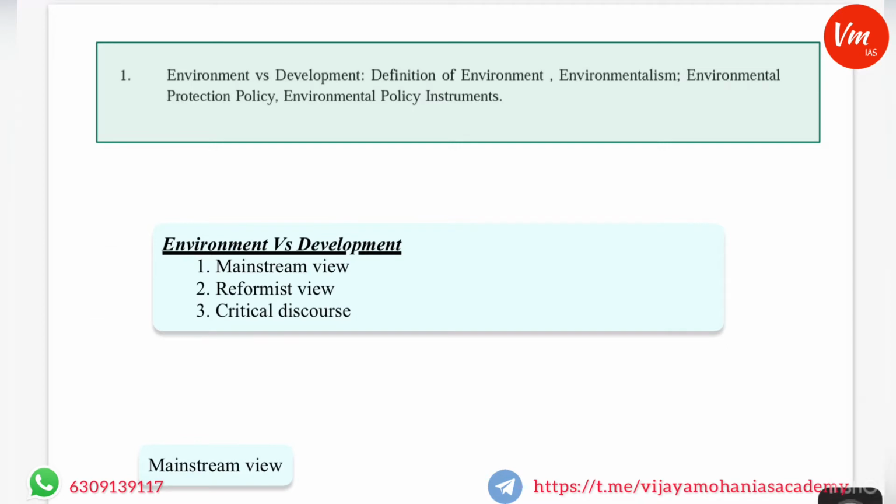If you see the development history, especially in the Western countries, the balance between development, economic growth and environmental protection has not been there. So the debate between environment protection and development or economic growth has been going on. As part of this debate, there are three main views in academic circles or in public forums: the mainstream view, the reformist view, and the critical discourse.